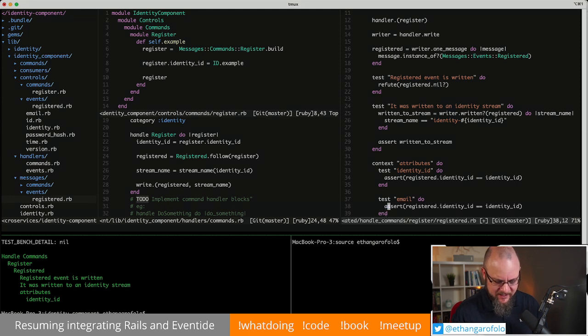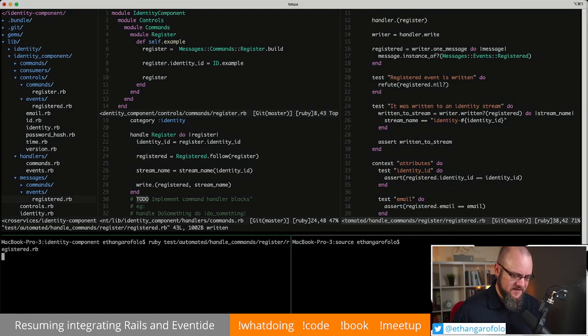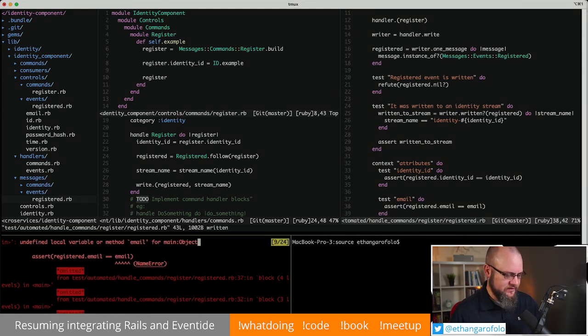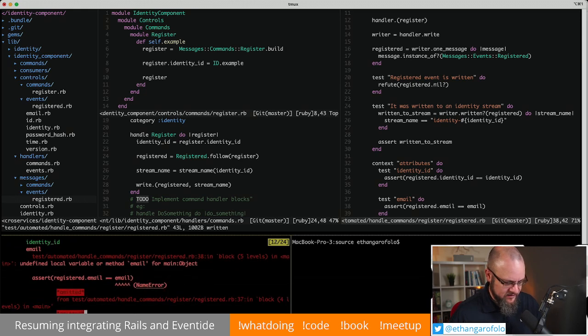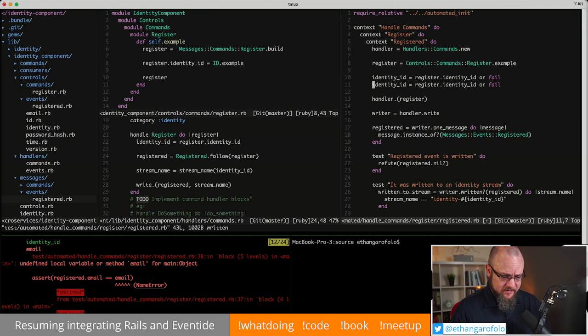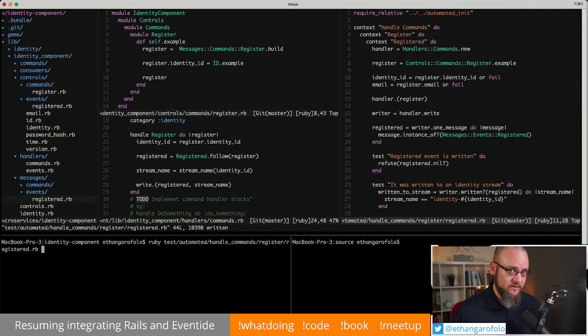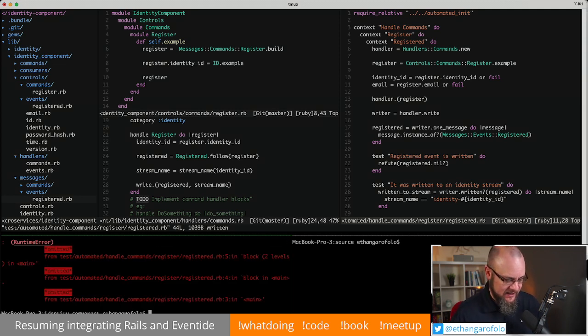So we can grab that line, and this would just be email, and this would be email. We get an error because email is not defined as a local variable, so we should have a name error. We do. Come up here, copy this, grab email, and now runtime error because the register command doesn't have an email on it yet. There's those sweet words, runtime error right there.